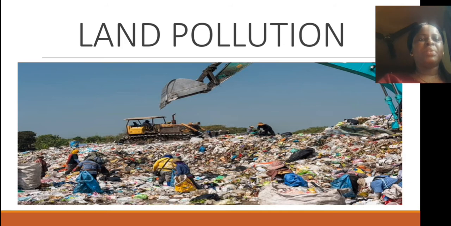So very good. So we know the source of this land pollution: from industries, from homes, from offices. So now what are the effects of this land pollution?